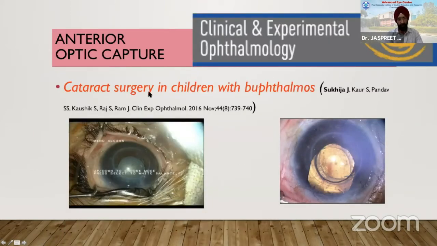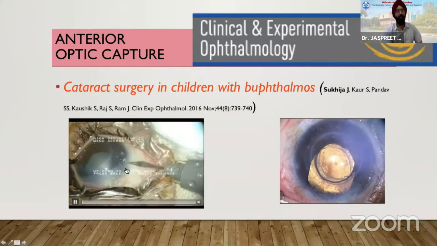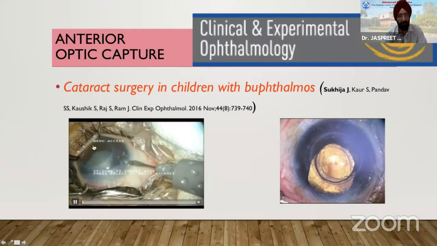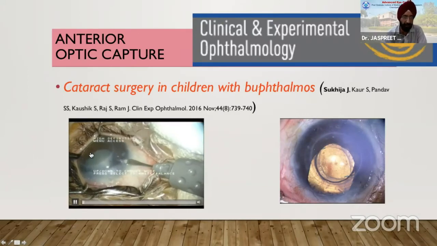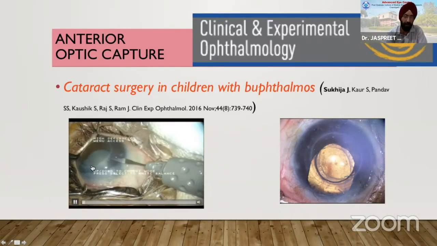So that was posterior optic capture, now coming to anterior optic capture. Sometimes we can have the optic in the bag and the haptics in the sulcus. Now these are selected cases, especially when you have big eyes, maybe anterior megalophthalmos, or children with buphthalmos. I'll be showing this small video, where a child who had buphthalmos and corneal opacity has a beautifully done corneal graft, and has a cataract.